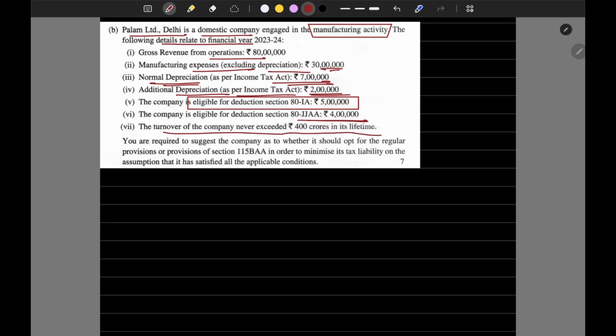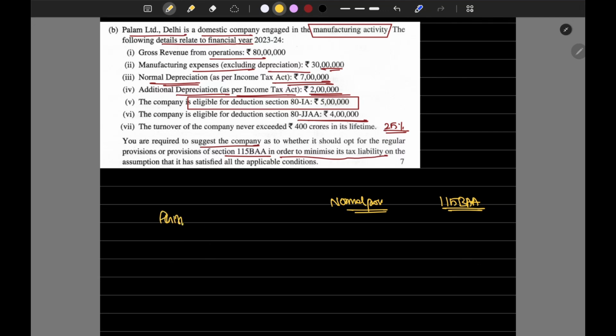Then the turnover of the company never exceeded the limit, which means 25% is the tax rate. You are required to suggest to the company whether it should opt for the regular provisions or the provisions of section 115BAA in order to minimize the tax liability, on the assumption that it has satisfied all the applicable conditions. Okay, normal provision, 115BAA.